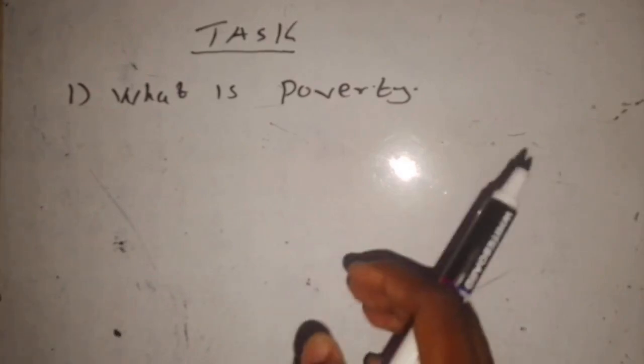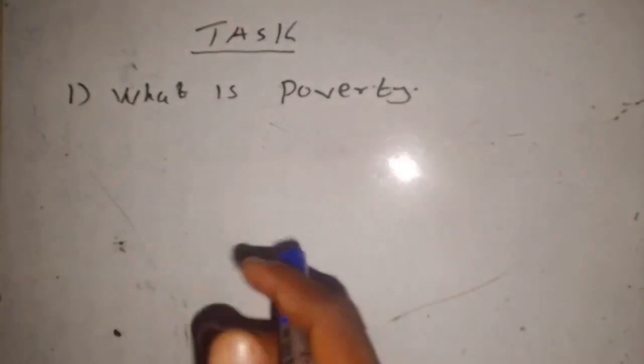So that's what poverty is. You can also define poverty as the state of being poor.